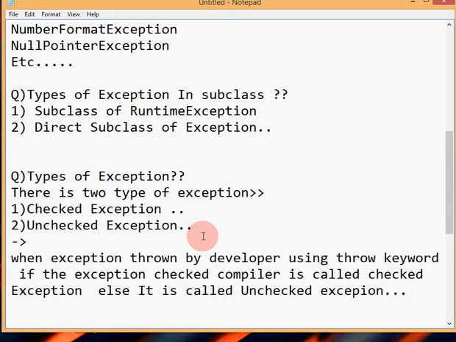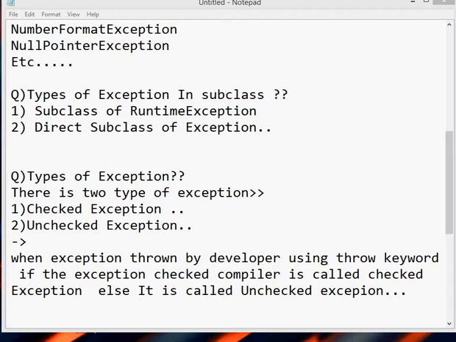In simple words, if a programmer throws an exception and the compiler checks it, this is called a checked exception, otherwise it's called an unchecked exception. Have you got the point or not? This is all about exception: what is exception, types of exception, different types of exception.